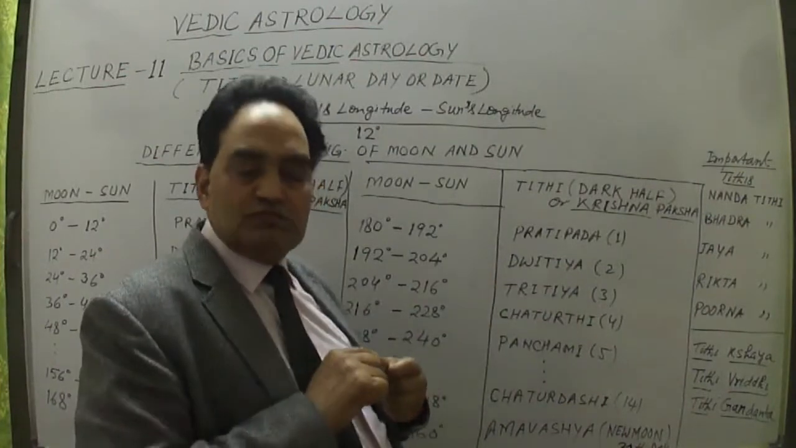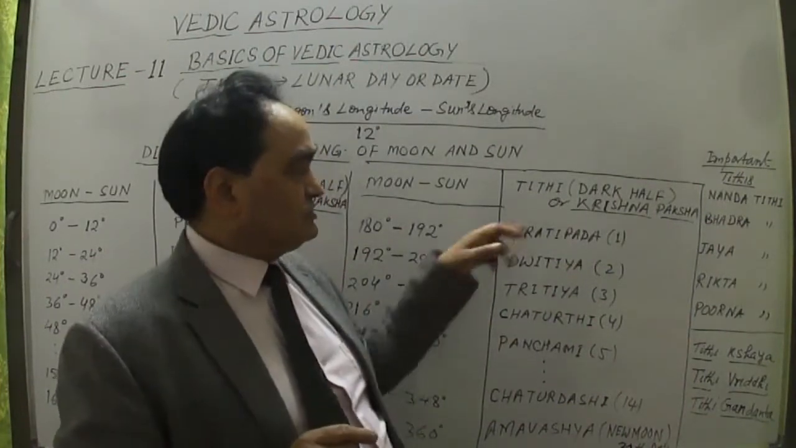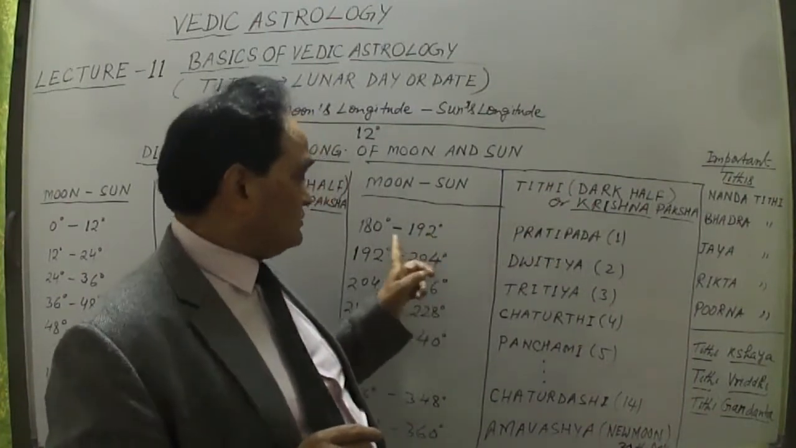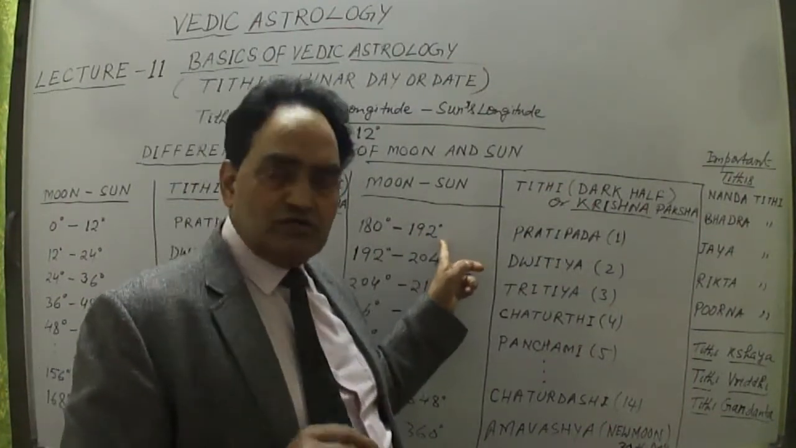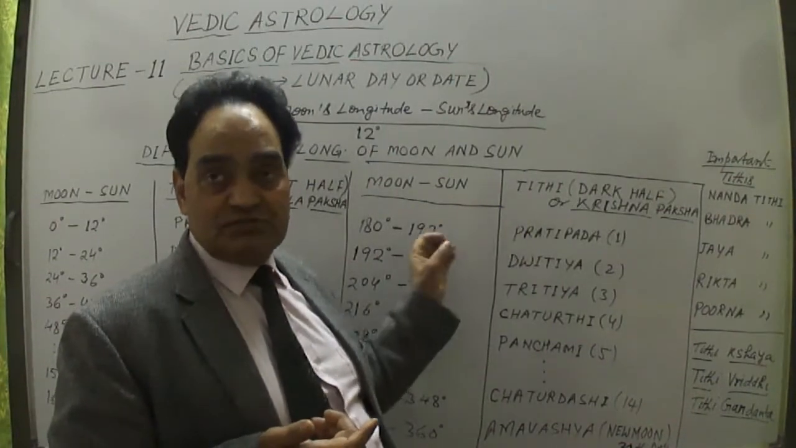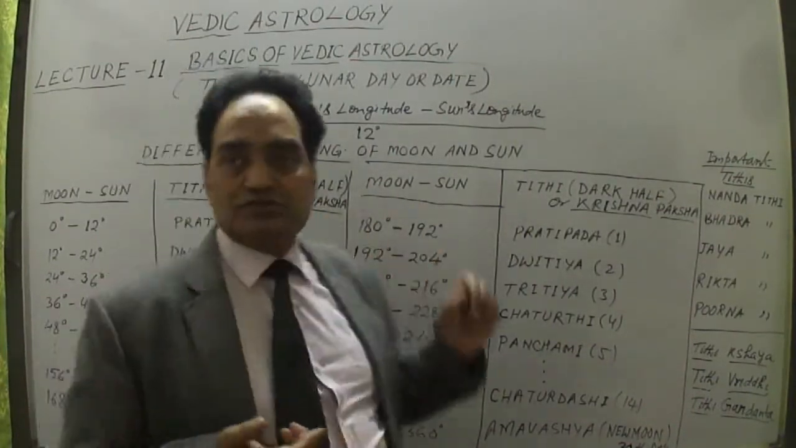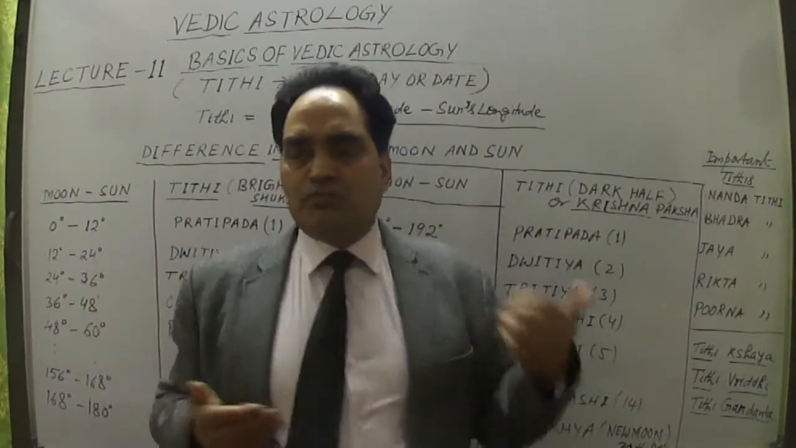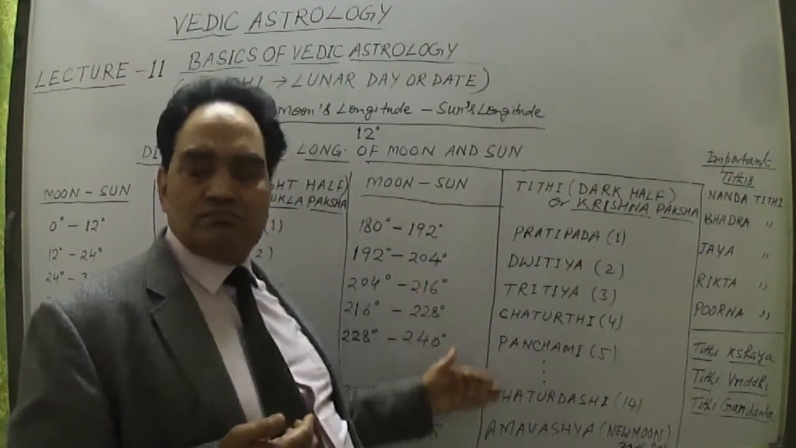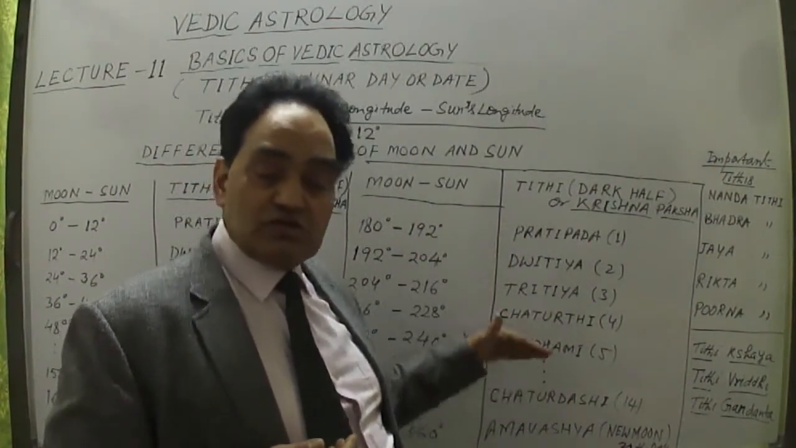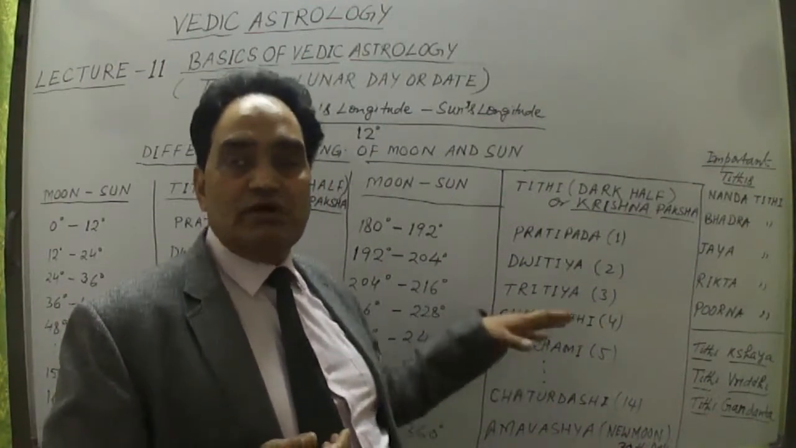So when the moon is moving towards the sun, that means this is Krishna Paksh or dark half. This starts 180 degree to 192 degree, Pratipada. This is Pratipada of Krishna Paksha and Pratipada of Shukla Paksha, this is of bright half. The same Tithis are there, 1 to 14. And the 15th one or the 30th one is known as Amavasya.